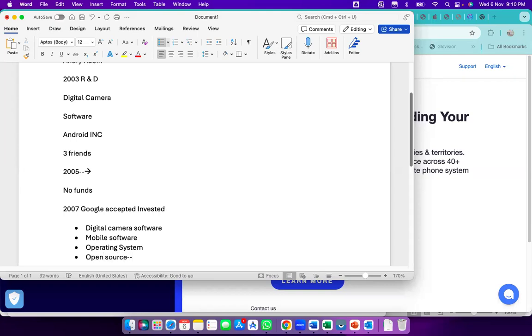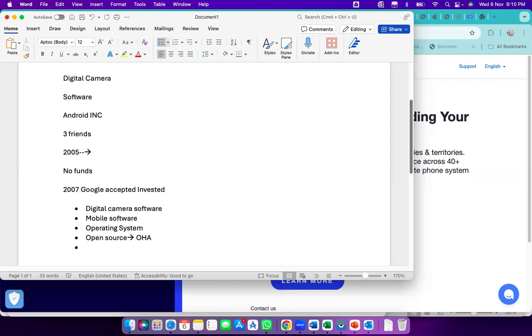There is one more reason behind that. So they developed this platform under OHA, that is Open Handset Alliance. Whatever the applications, if any company, not only them, even we also develop any application which is suitable, which is under OHA. OHA means Open Handset Alliance.